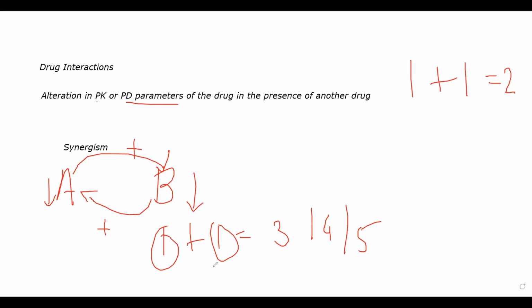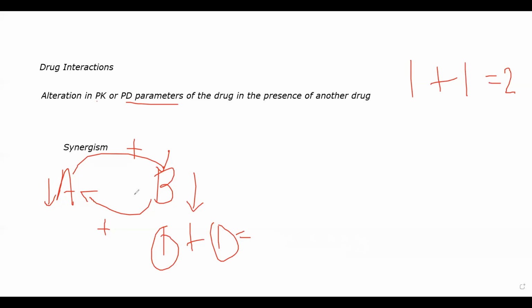Okay. So what is the practical use of this? In certain cases, certain antibiotics will have a synergistic effect on each other. So what people will do is decrease the dose of each of them and give them together. The dose of A is decreased and the dose of B is decreased slightly and they are given together.